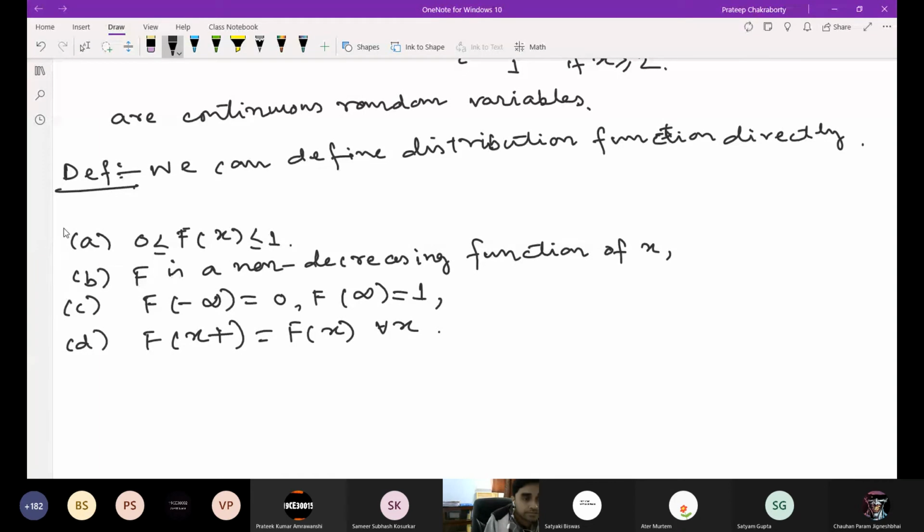It is a function, so we are not using the probability space or random variable at all. A function from R to R. So if a function capital F from R to R has the following four properties.